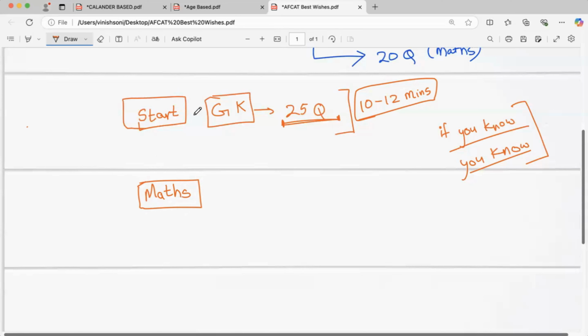You solve the GK, right? Go through all these 25 questions, put on the answers of the things which you know, otherwise just leave it behind. With the preparation which we did, you should be easily able to target around 12 to 15 questions from this part, from all the things which we have learned till now.